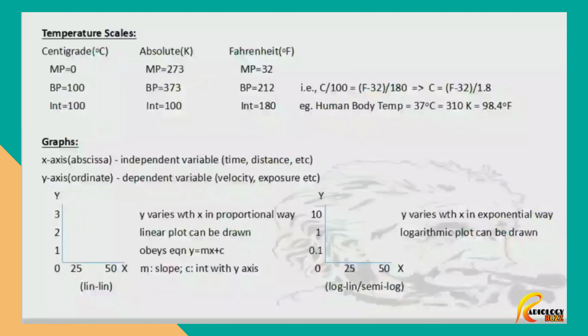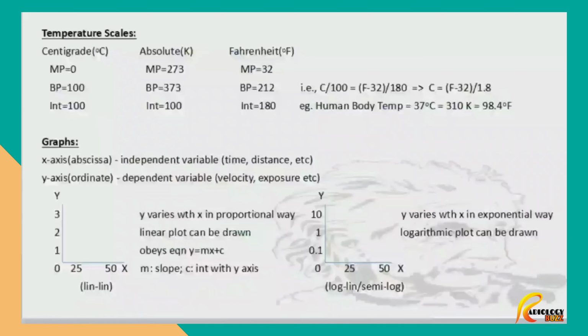Temperature scales. Temperature is usually measured using 3 scales: centigrade scale, absolute scale, and Fahrenheit scale. In the centigrade scale, melting point is 0 degrees Celsius, boiling point is 100 degrees Celsius, with an interval of 100 units between these 2 points.